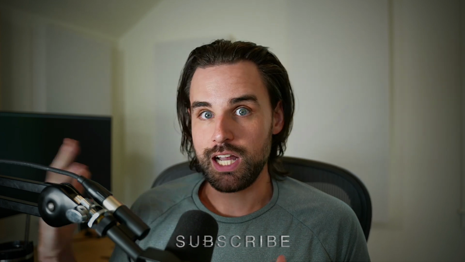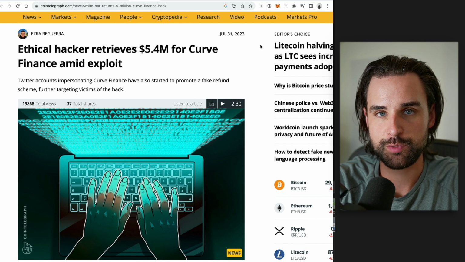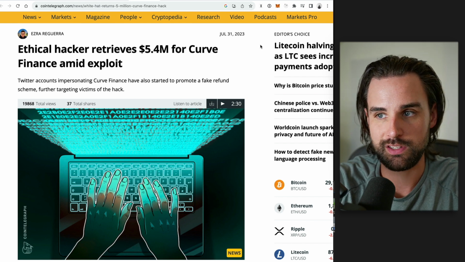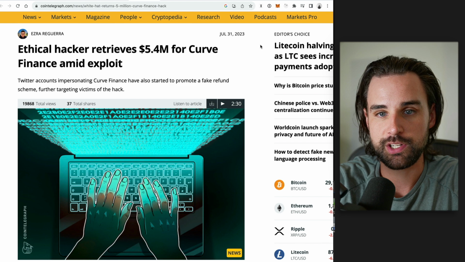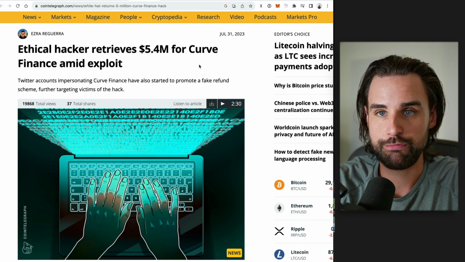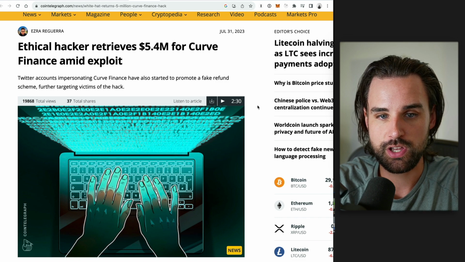I think arbitrage is totally ethical and legit. And if somebody wants to pay a very high transaction fee to get their transaction into a block, and you're running a validator, then there are lots of cases where somebody might pay you $25,000 to get their $100,000 transaction to go through. And so in addition to this exploiter who took a lot of money from Curve Finance, and the validator developer who made $1 million, another ethical hacker was able to retrieve $5.4 million amid this exploit.